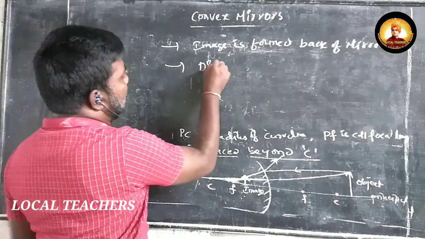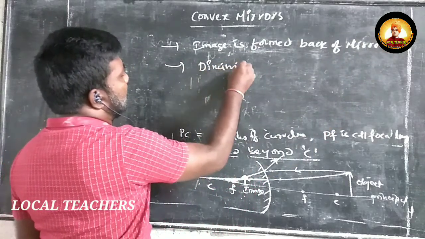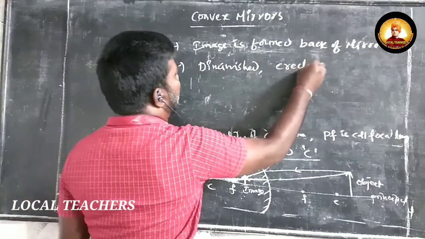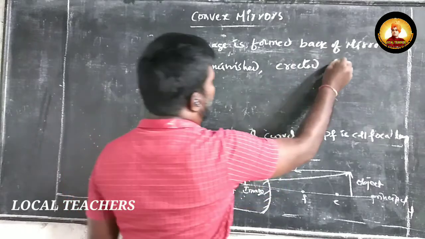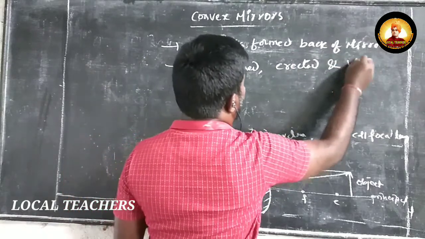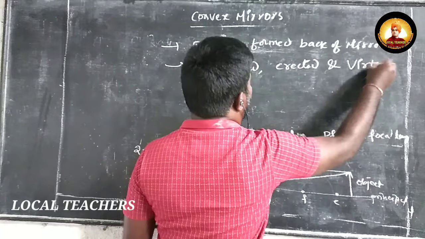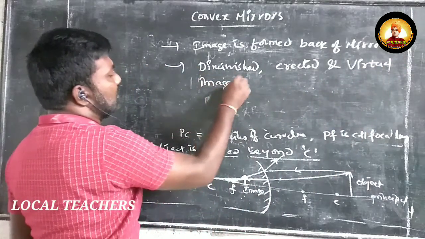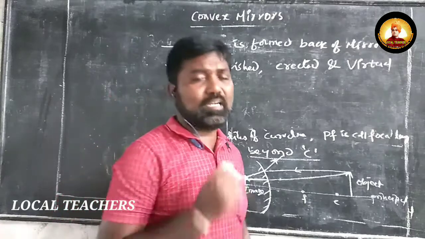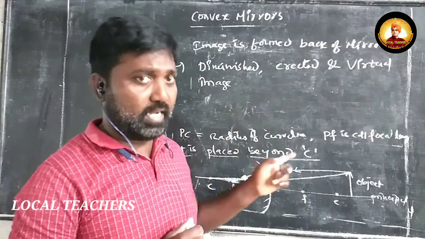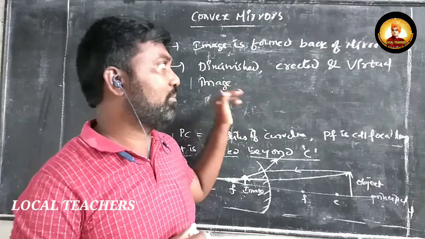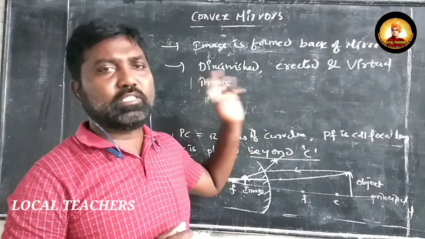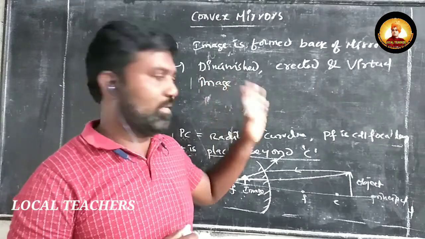It is diminished, erect, and the important point is that it is a virtual image. Why is it a virtual image? It will not be caught on a paper screen, so it can be seen only by our eyes. That is the specialty of a virtual image.